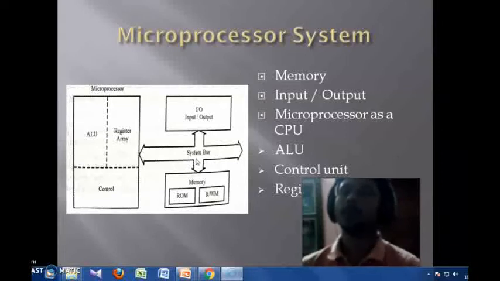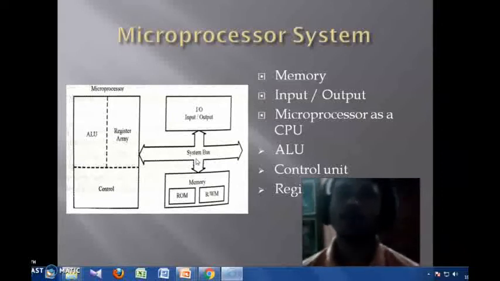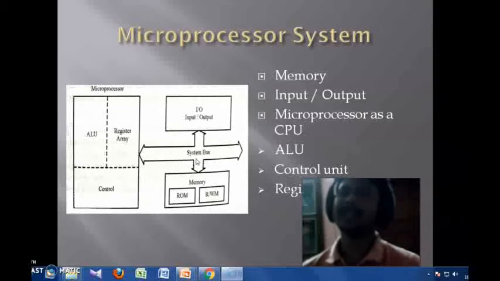So after decoding, the microprocessor will perform the operation that is written into the memory. So this is the overall operation by which any kind of task can be performed by the microprocessor.